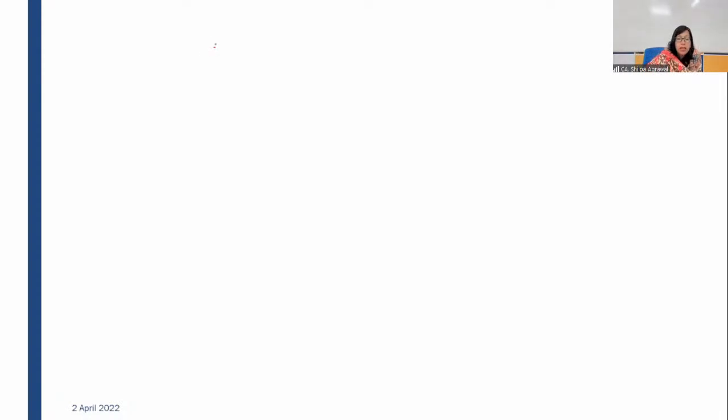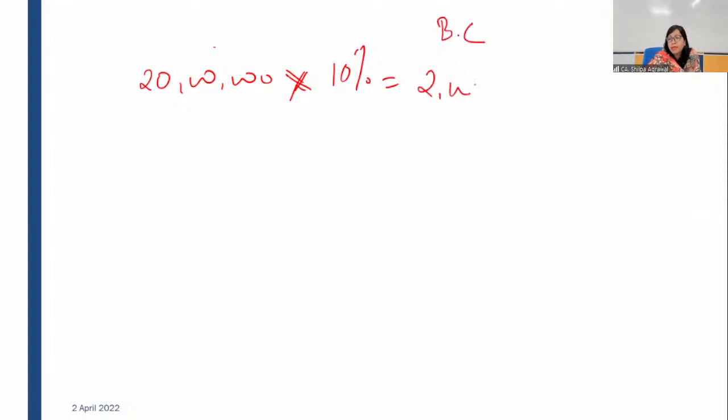See, for example, you have borrowed 20 lakh rupees at, for the sake of convenience, 10%. This gives you a borrowing cost of rupees 2 lakh for 1 year. Now you are utilizing this borrowing in different phases, quarter wise.